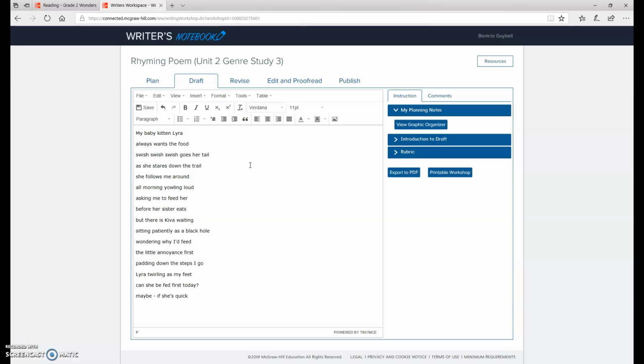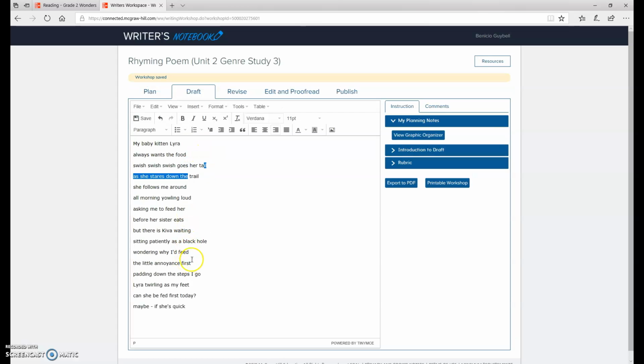And it doesn't have to be perfect. It doesn't even have to be this long. Yours should be at least 4 lines of writing. You decide what's in it. But remember, add those descriptive details. And if you can rhyme, do it, like tail and trail here.